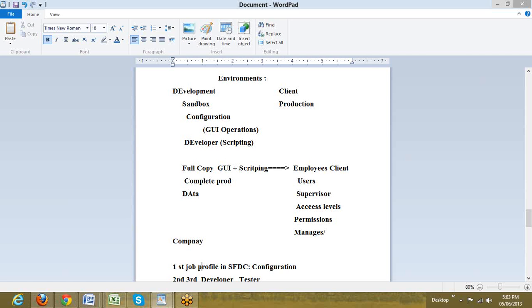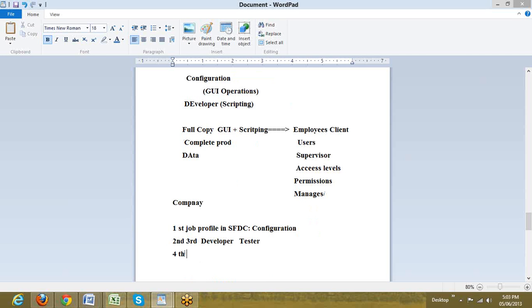This is our fourth job profile, which is called administrator. This is the administrator job profile available in Salesforce, and vocabulary-wise it is read as system administrator. The system administrator does not have to know any networking concepts, neither database concepts nor operating system concepts.